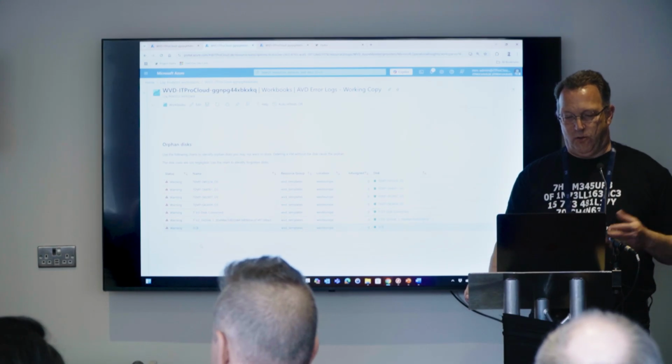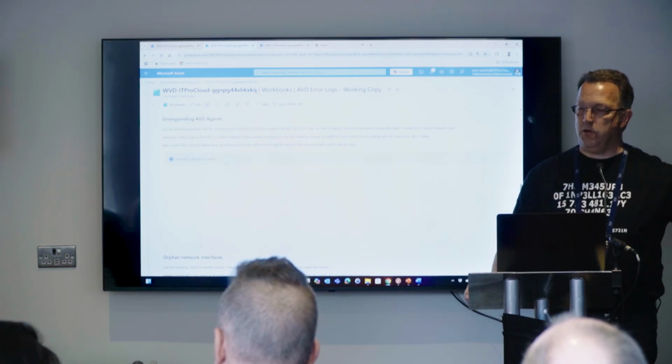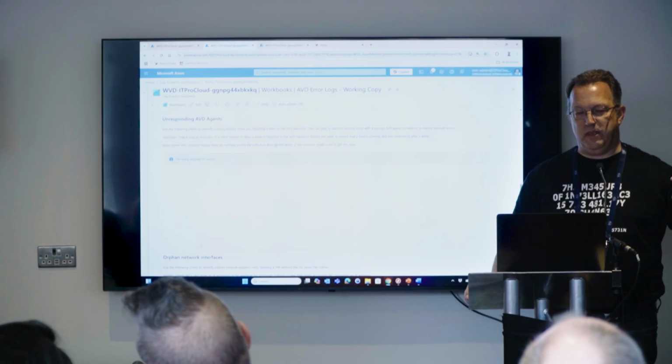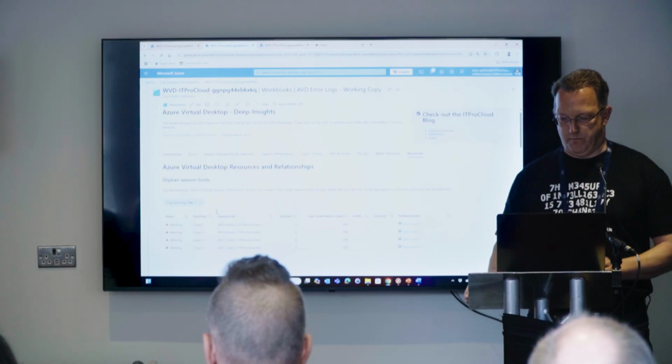So that helps you also, and that is querying with the Kusto query language, not the data in the Log Analytics workspace. That is querying the Azure Resource Graph, but with the same query language.